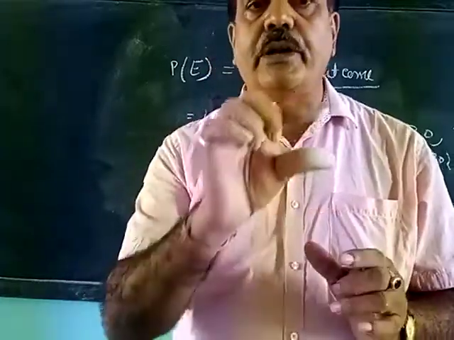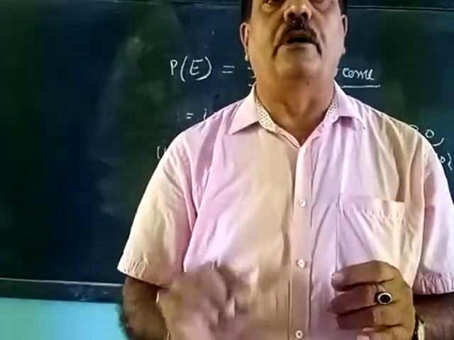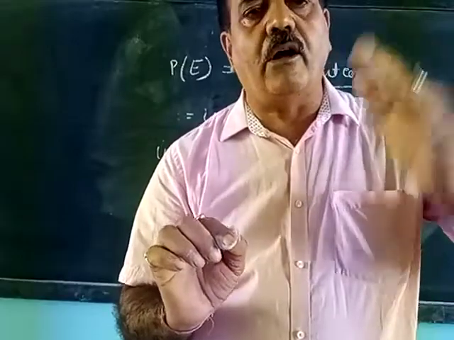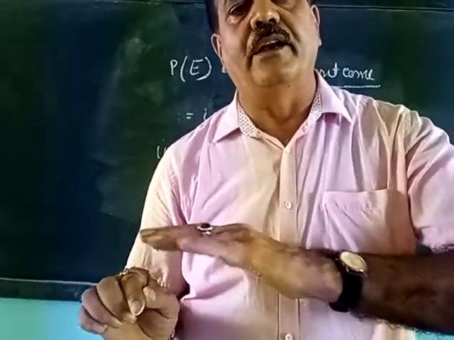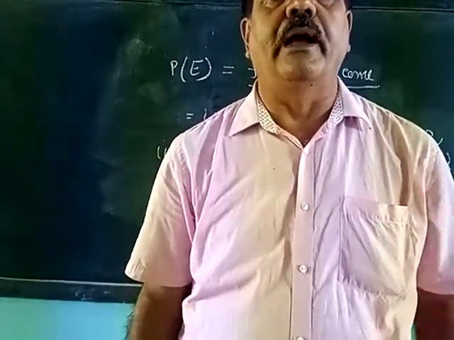Probability of green. Now the green balls total 3. So 3 by total outcome. For the total outcome, add all the blue, green and red. Then write in the simplest form. That will be the answer.